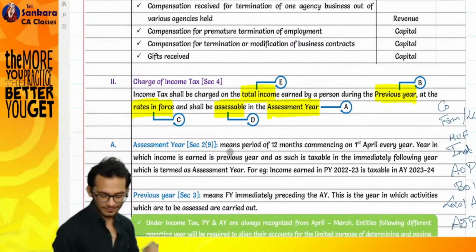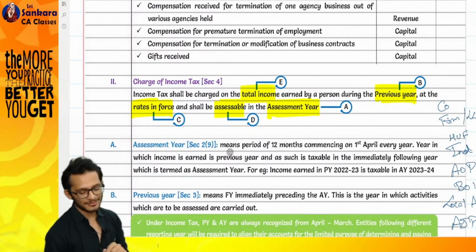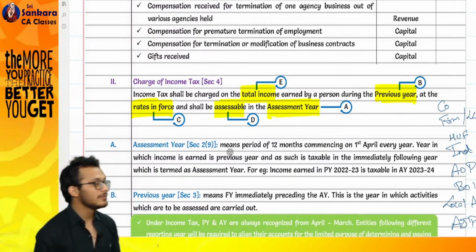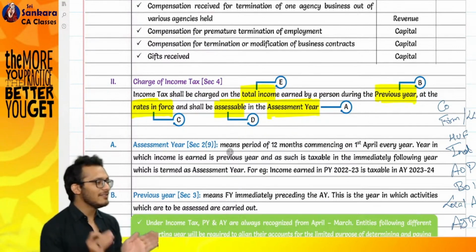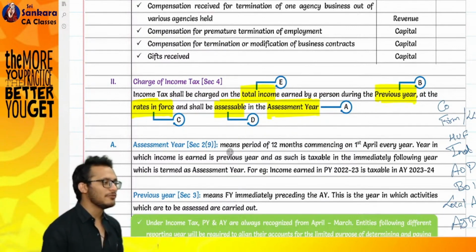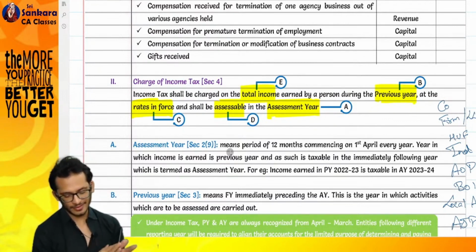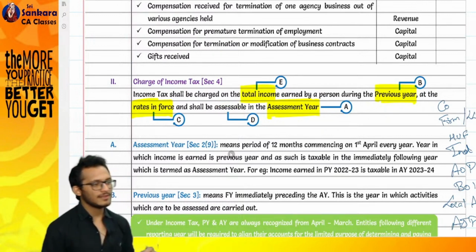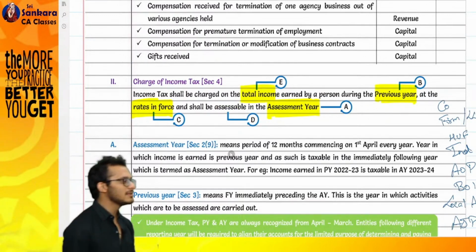What else is left? We have total income, previous year, assessment year, assessee. Previous year and assessment year is the big discussion we are going to have in the next class. What we are going to discuss right now is assessee, a simple definition. I'm not going to discuss much about it. I have exactly 10 minutes, so we'll close in the 10 minutes.